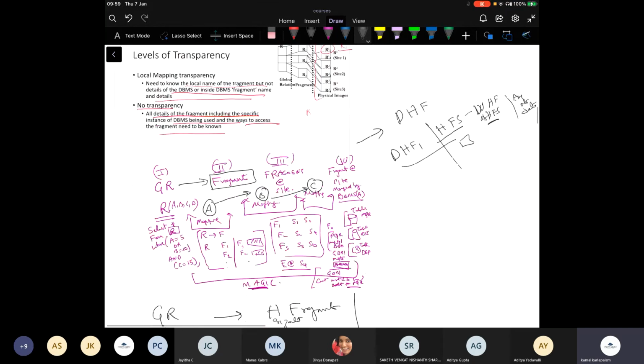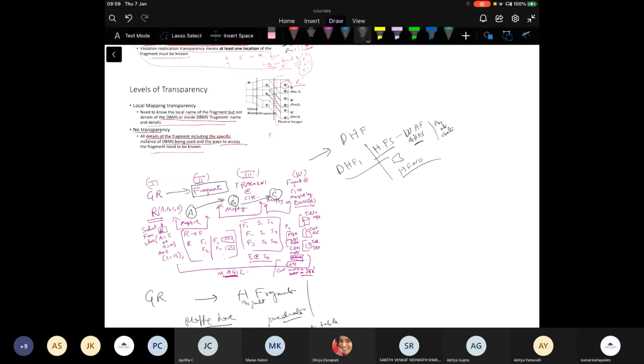And then I need to say what horizontal fragment number it is here. So these connections have to be made. Is this clear? Each time that you define a horizontal fragmentation, the global relation mapping to that particular horizontal fragment or derived horizontal fragment has to be there.